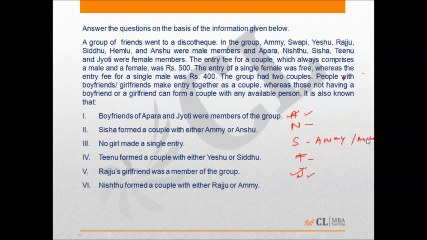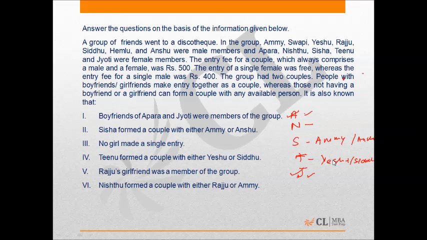Tinu formed a couple with either Yeshu or Shiddu. Razu's girlfriend was a member of the group, which means either Apara or Jyoti was the girlfriend of Razu.